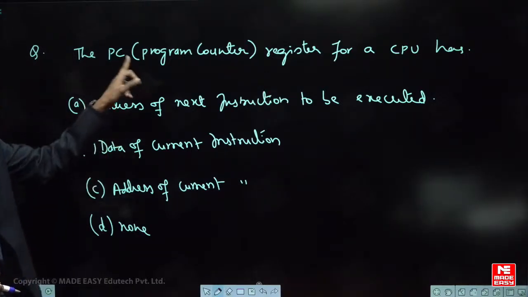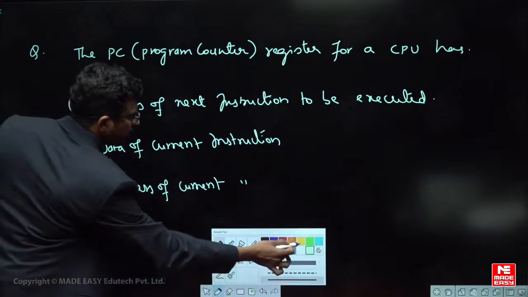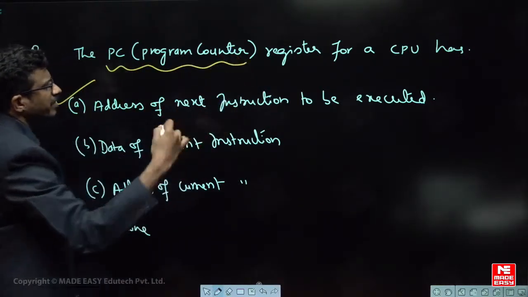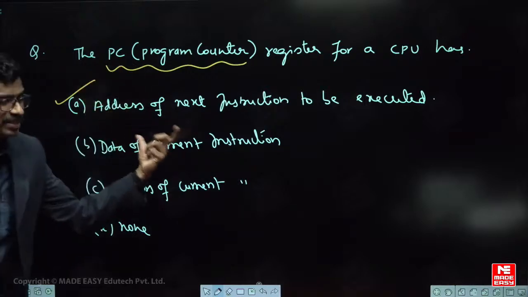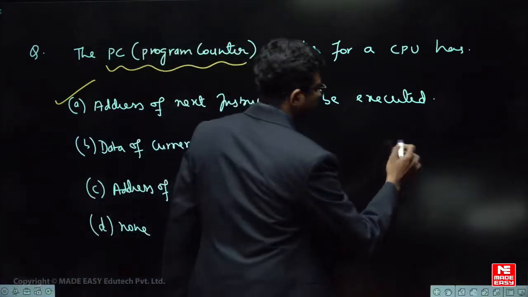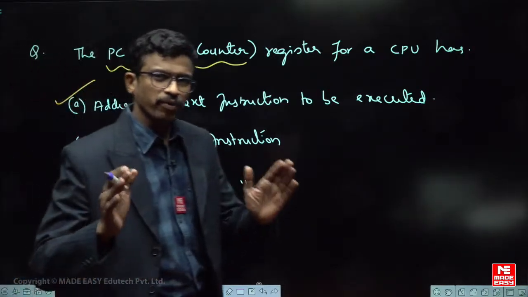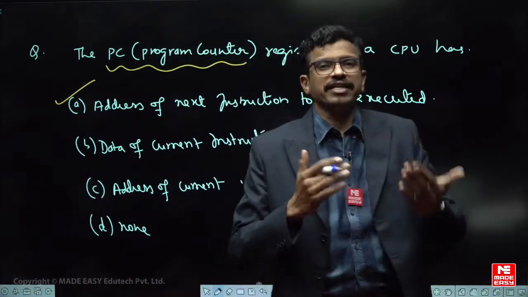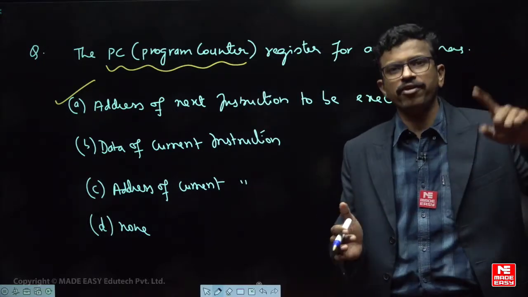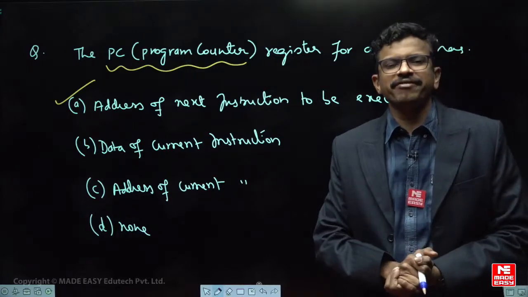हाँ बताइए. Program counter contains what? Address of the next instruction to be executed. So the same program counter question we will discuss in different way. As a purpose, ये है simply purpose of register. इसी program counter का, see program counter will contain what? Address of the next instruction. So when some program is executing, which is the register responsible for making the order or taking the order of execution of instructions? Program counter.